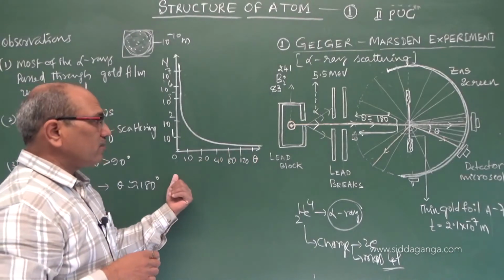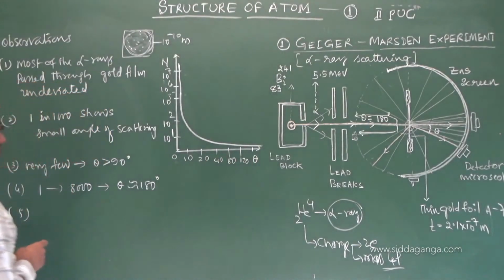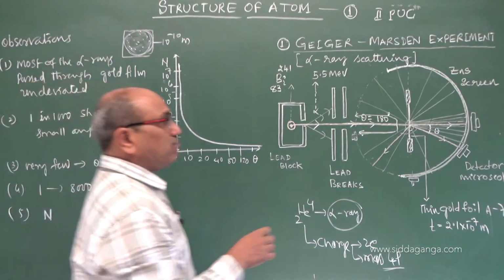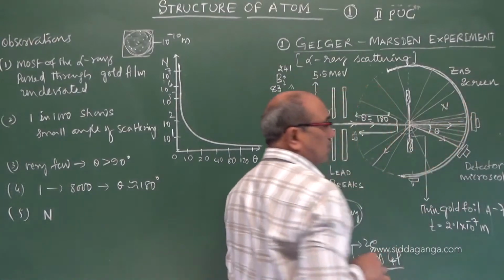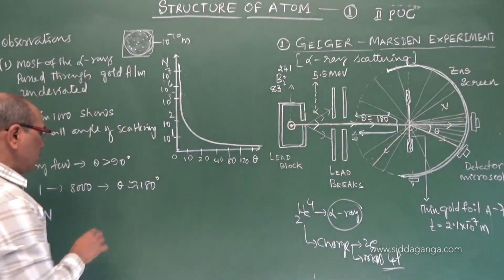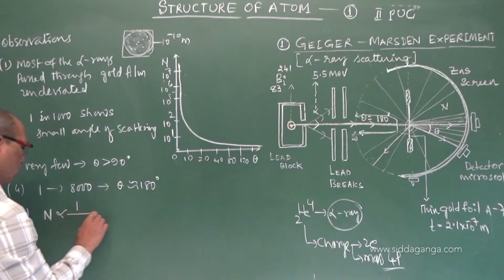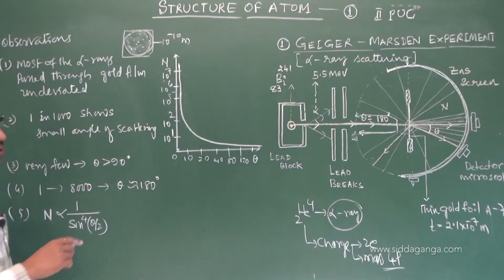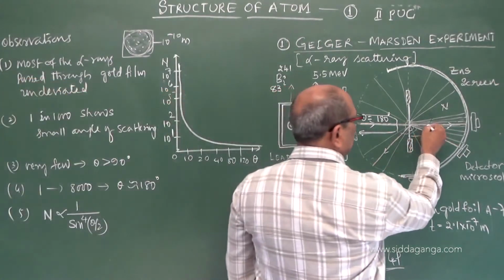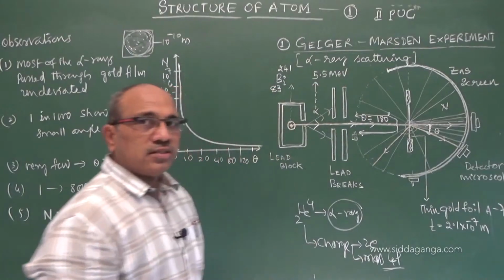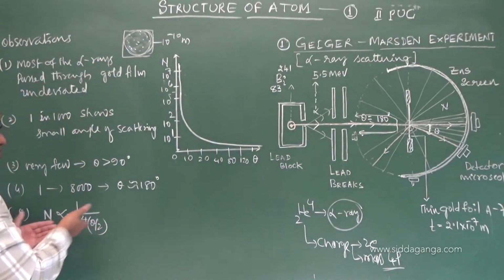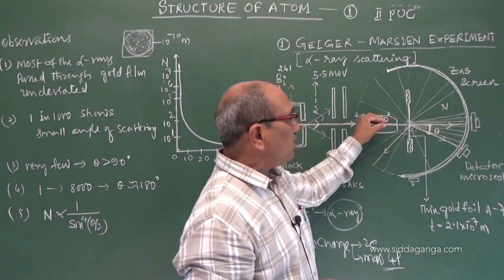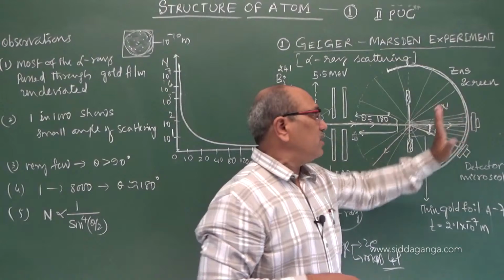You are getting it back. That means the number of scattered alpha particles is found to be inversely proportional to sine to the power of 4 theta by 2, where theta is the scattering angle. Theta 0 means it is almost infinite, that is, almost all the alpha particles striking may pass through and give that result.